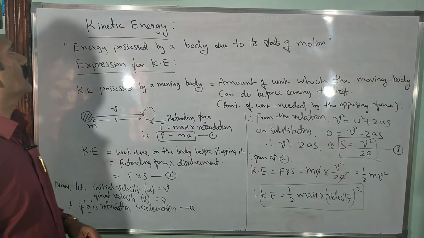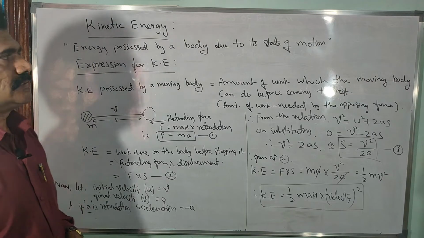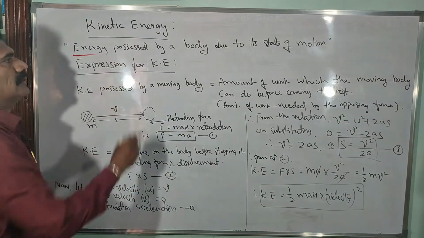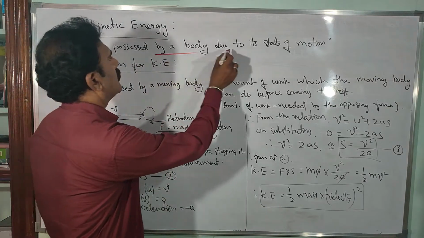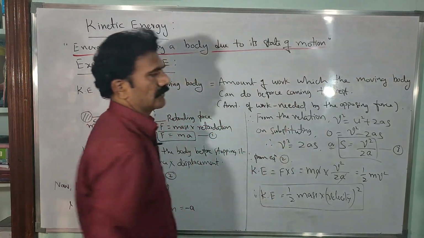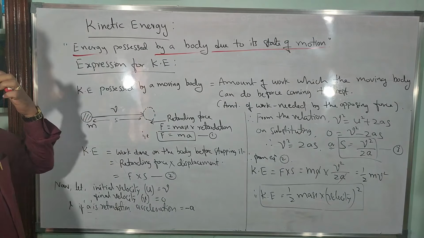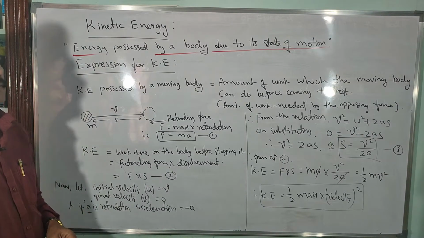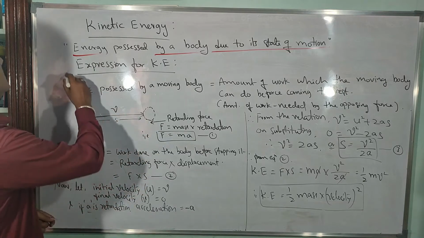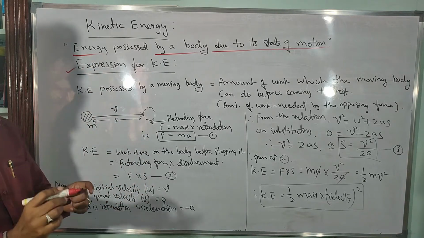Clear? Now look at the kinetic energy. Kinetic energy is already defined as the energy possessed by the body due to its state of motion, right? So how do we calculate the kinetic energy when the body is in motion? Let us see the expression for kinetic energy, a very simple derivation for you.